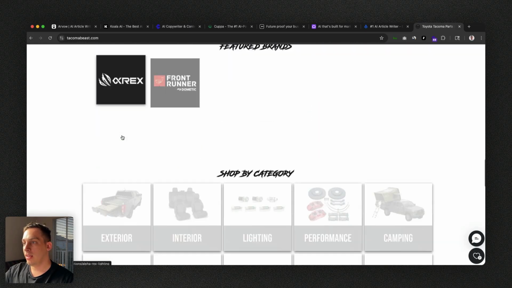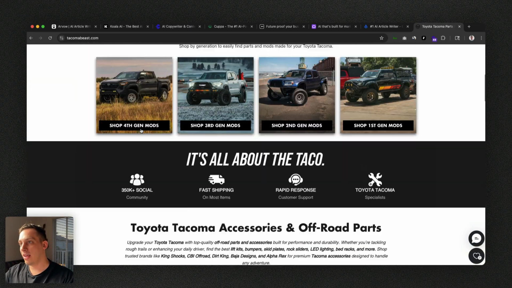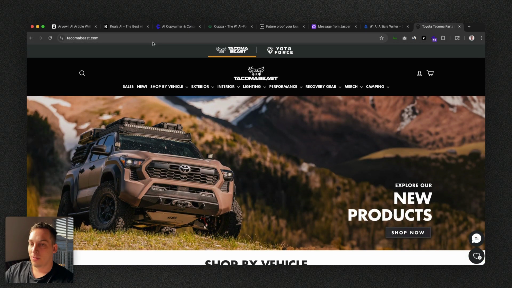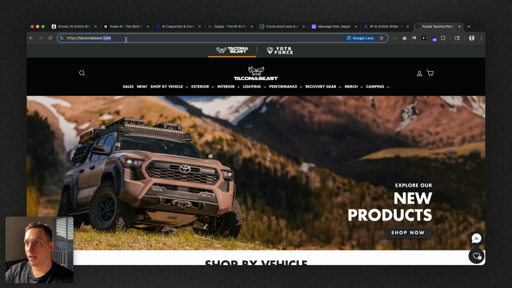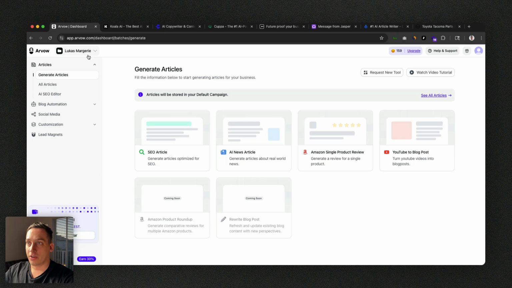So basically, I want to use this as our example business for all of these different content creation tools to create or generate an article. So let me just copy this URL. And the first tool I'm going to use here is Arvow. So I'm here logged in inside of Arvow.